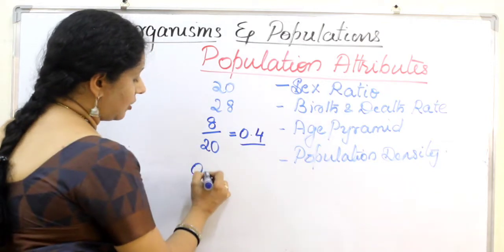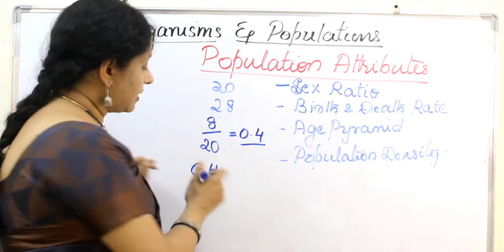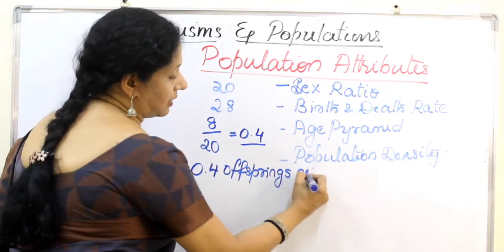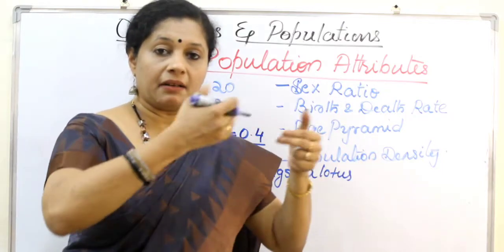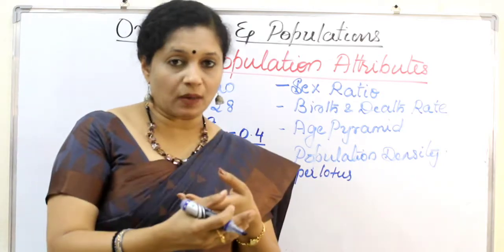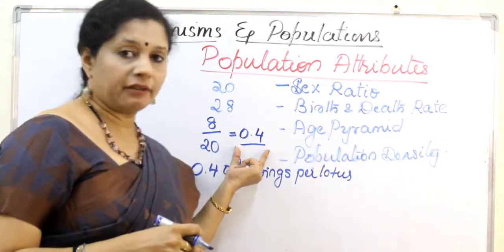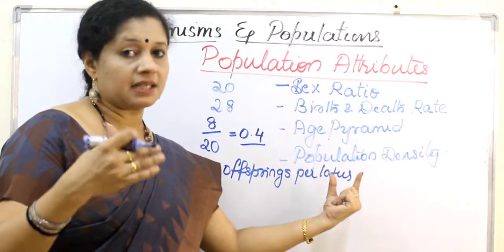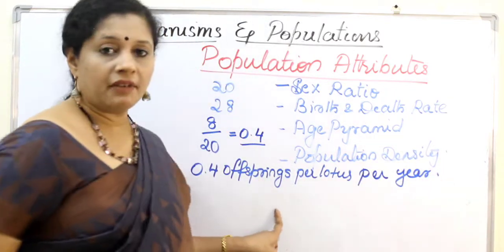So how will we write it? 0.4, because we know there is no birth like a 0.4 birth, right? So it is 0.4 offspring per lotus. That means we are not talking about the number of offspring added, but the rate per head, what is the increase. Every lotus is not reproducing, but still per lotus per year there is 0.4 offspring. So this is how we calculate.